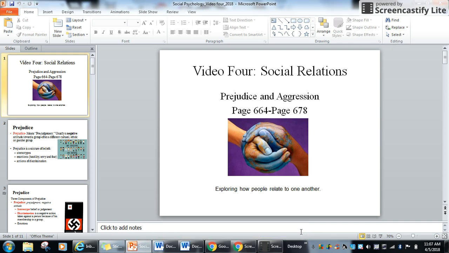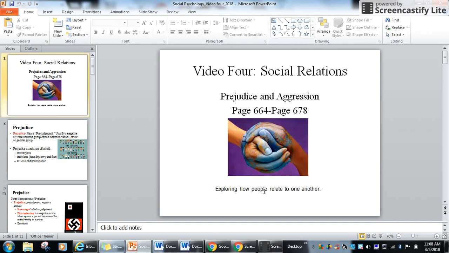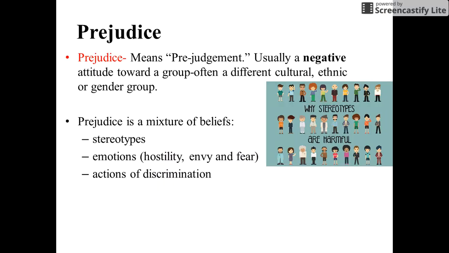Okay, so this is looking at video 4, which is social relations, and this is going to specifically focus on prejudice and aggression. In the textbook, it is on pages 664 to 678. And really, the section is looking at how people relate to one another. And let me make this bigger for you. So, first off, what does prejudice mean?